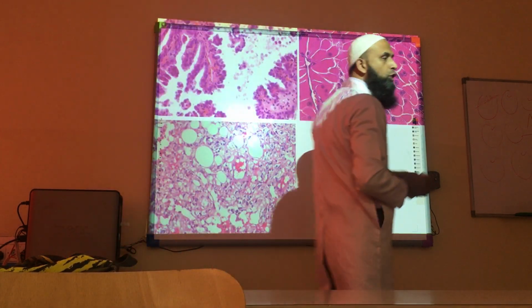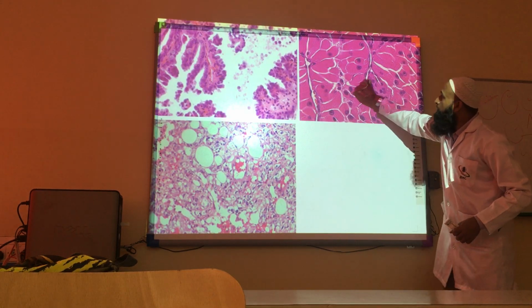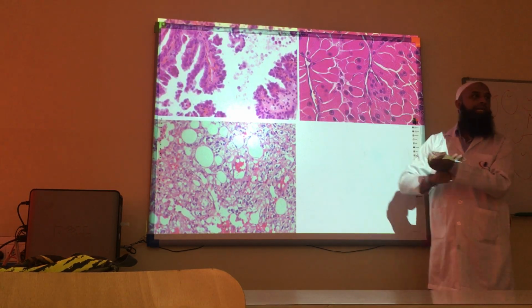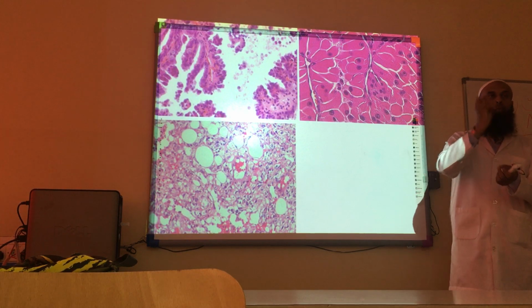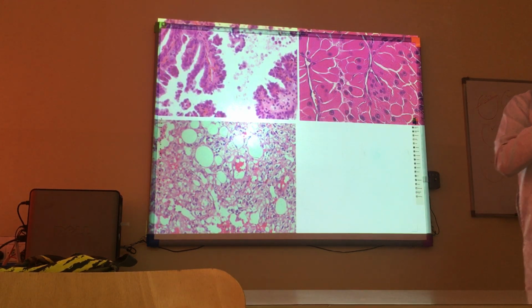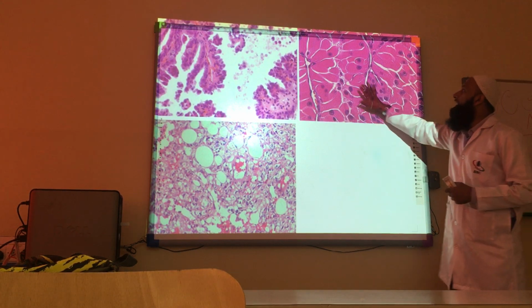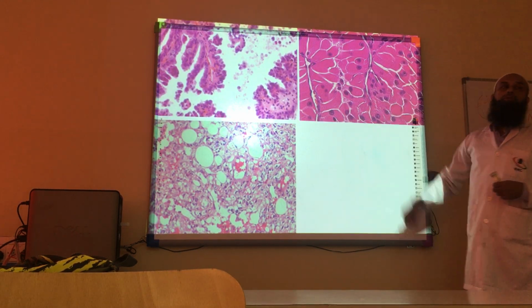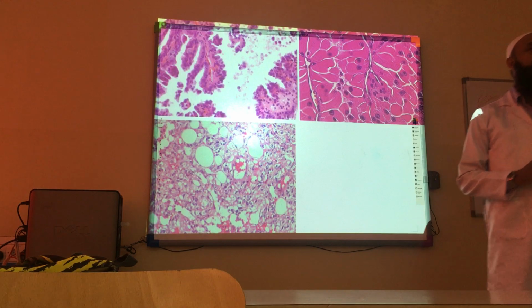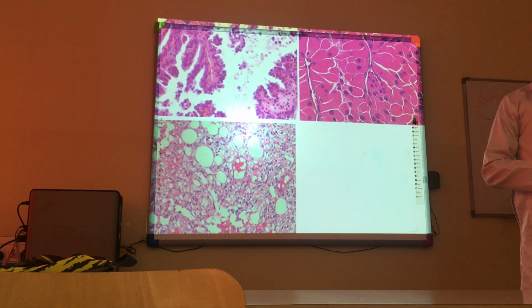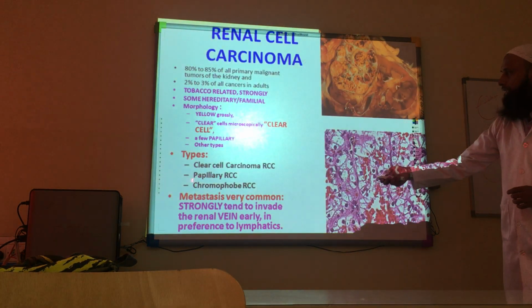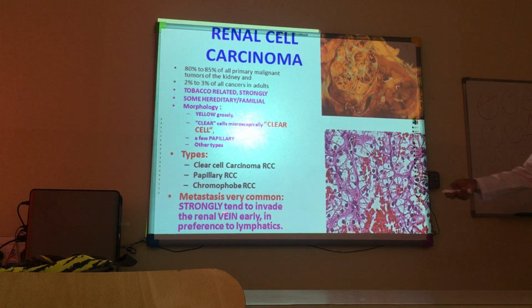Why do we call it chromophobe? Because the granules seen in this nuclei stain like chromo. Chromo means color, and phobe means phobia. They don't want this color. But once we stain them, they typically have a lot of these granules. So based on this feature of this tumor, we call it chromophobe renal cell carcinoma. So the third type is chromophobe renal cell carcinoma.